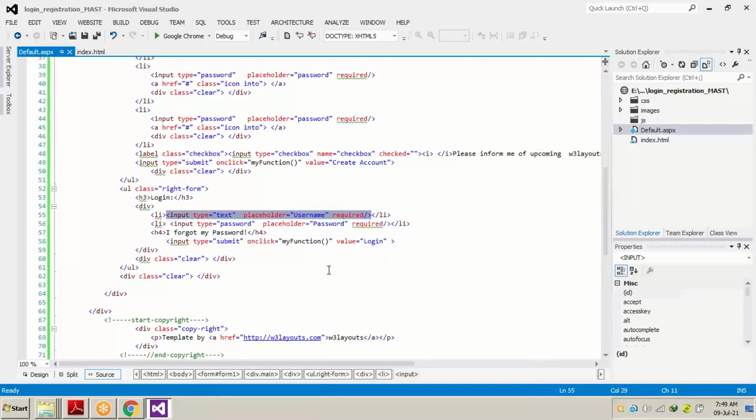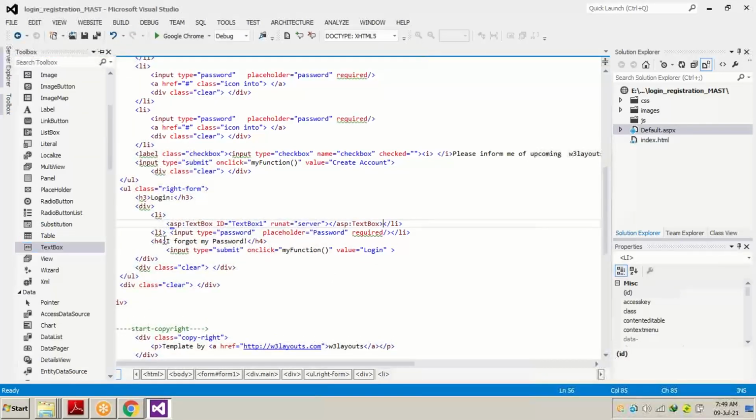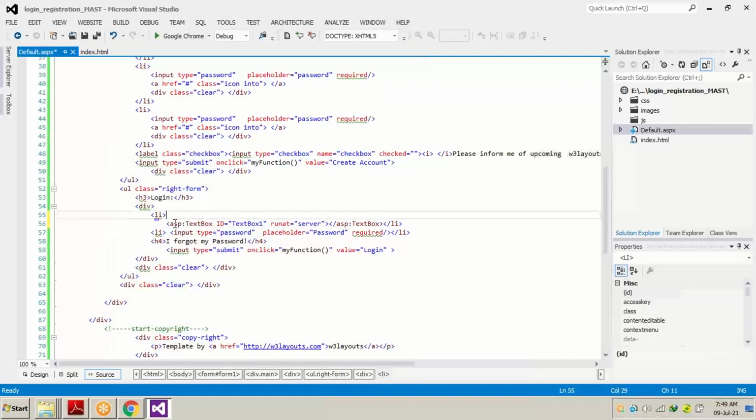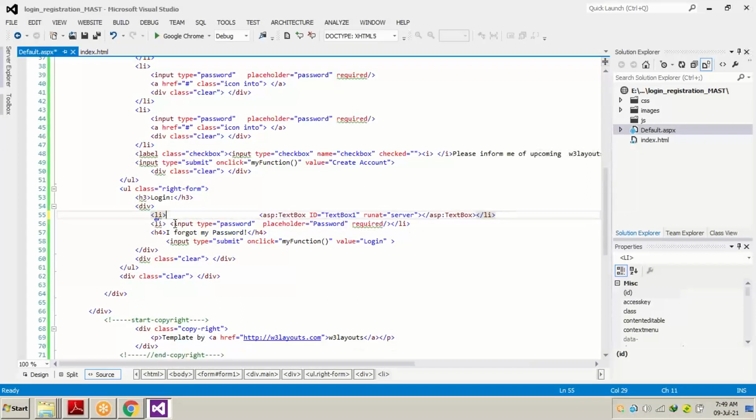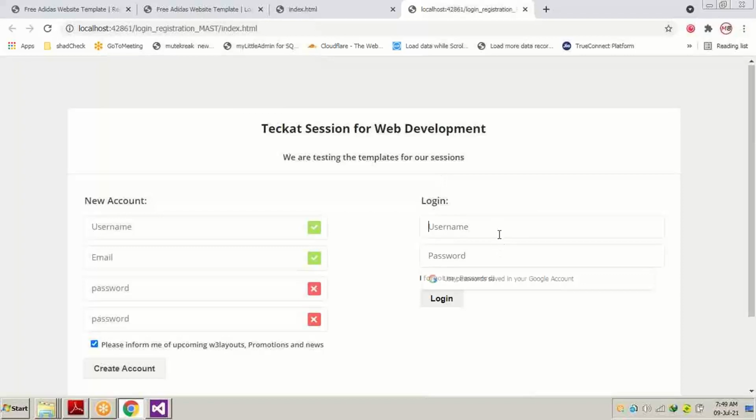We need to do something else. Just select it and select the, okay. So you can see it over here that the HTML control is gone and the ASPX control is ready to use. Now if we just save it and run the page, you can see no difference right here.